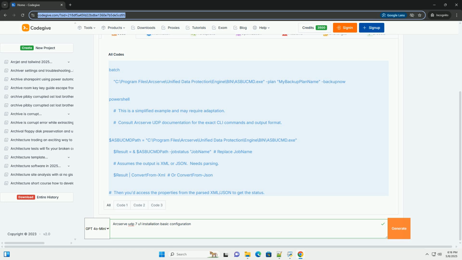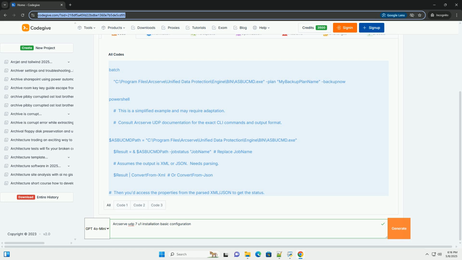Specify the block size. A smaller block size can improve deduplication rates but increase CPU overhead. The default block size is usually a good starting point. Data store. Specify the location where the actual backup data will be stored. This should be a large storage volume. Consider using a dedicated RAID array or a network share for the data store. Specify the size of the data store. Ensure it's large enough to accommodate your backup data. Click Next.